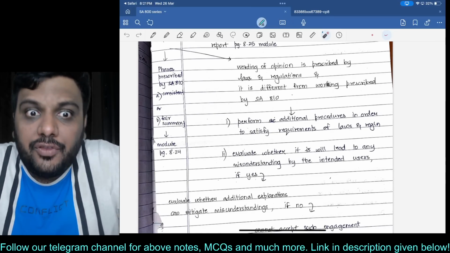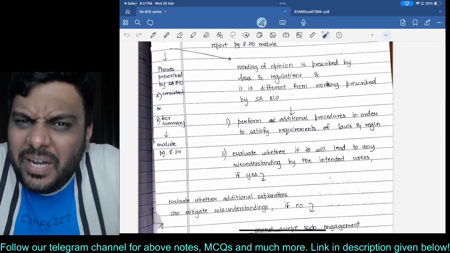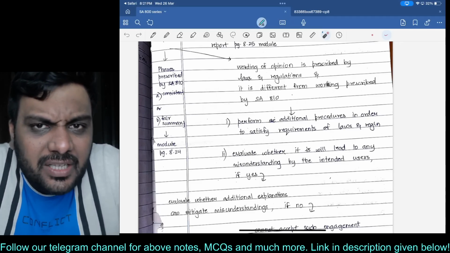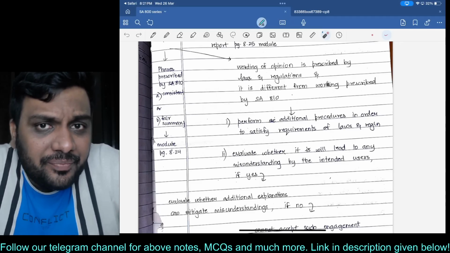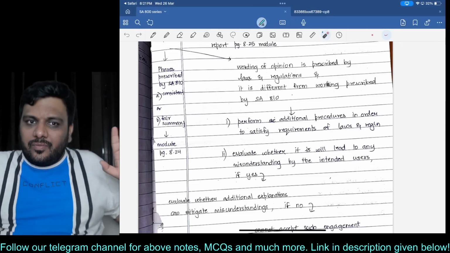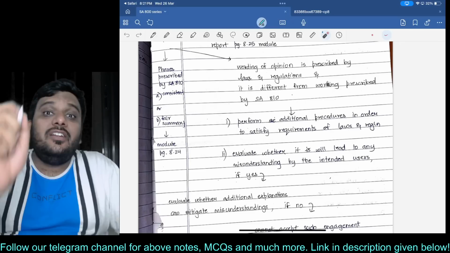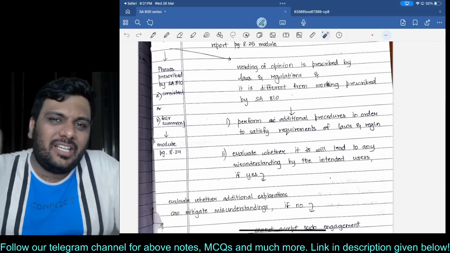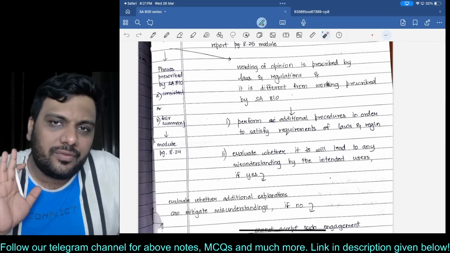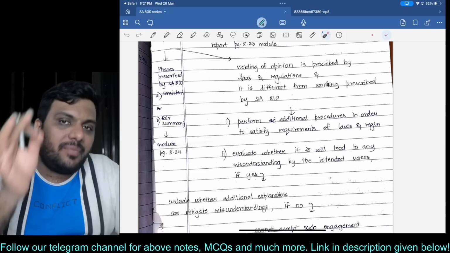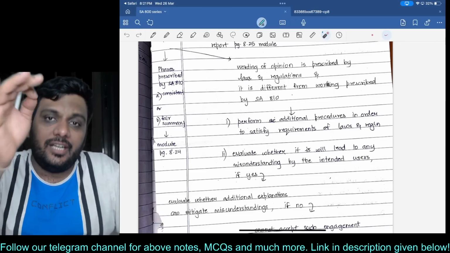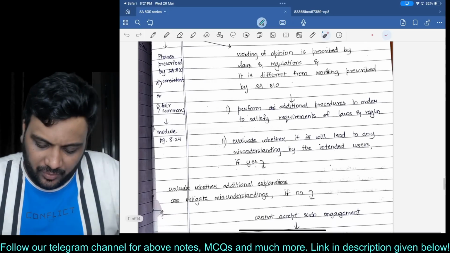However, if the wording given by law is completely different from the wording given by SA 810 and it is misleading, then in that case, I will give the report, but I will not write a reference to the SAs issued by the ICAI in such report. Now, for the students who have attended my audit report lecture, they know this particular adjustment is there in the audit report lecture also.